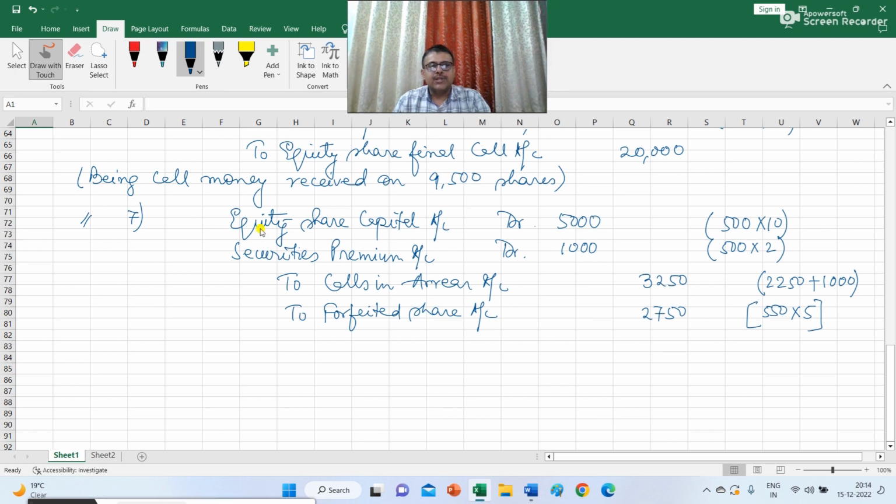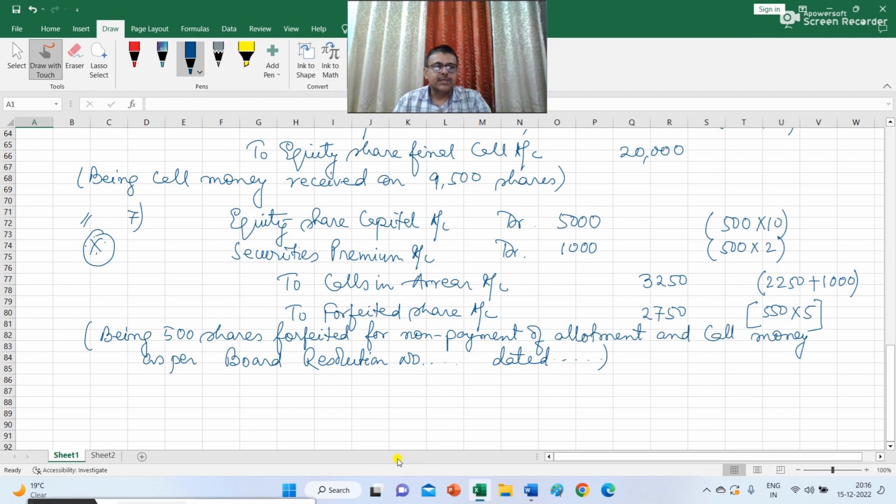So your journal entry is equity share capital account debit. This is a very important journal. Please note this journal carefully. Equity share capital account debit 5,000, securities premium account debit 1,000, to calls in arrear rupees 3,250, to forfeited share rupees 2,750. The narration that I have written for journal number 7 is: being 500 shares forfeited for non-payment of allotment and call money as per board resolution number dated.